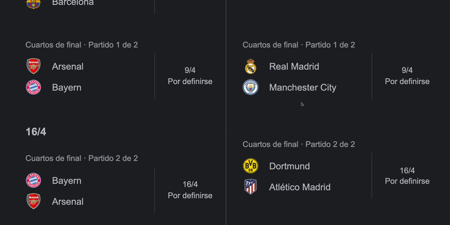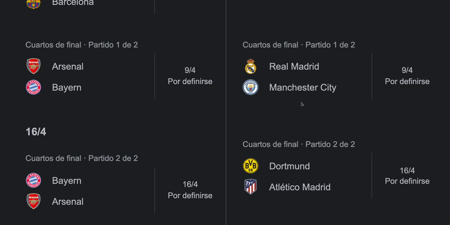And on the harder side of the quarterfinals, Real Madrid will play against Manchester City. This is the best series in all the quarterfinals. Remember that this will be the third consecutive time that Real Madrid and Manchester City will play in a knockout round. The last two times they faced each other in a knockout round, both were in the semifinals, where 1 year ago, Manchester City didn't have any problem and defeated Real Madrid, and 2 years ago,